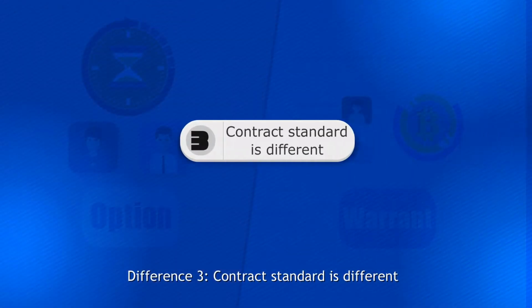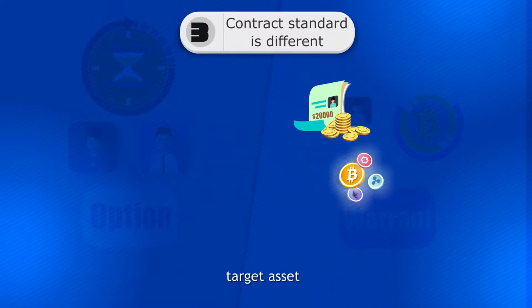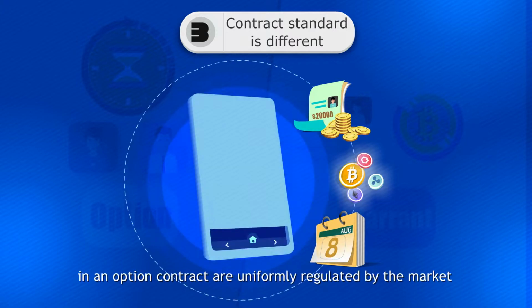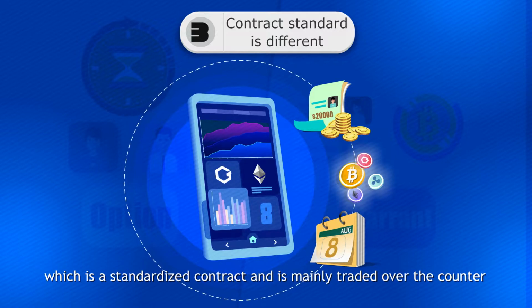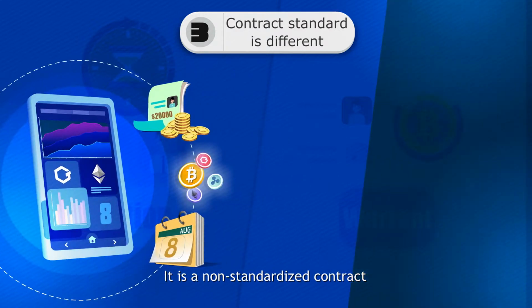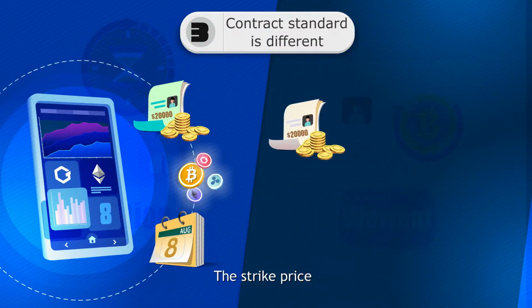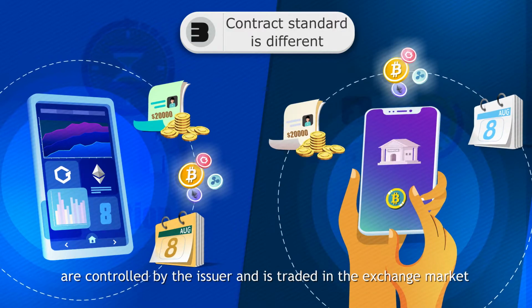Difference 3. Contract standard is different. The strike price, target asset, expiry date, etc. in an option contract are uniformly regulated by the market, which is a standardized contract and is mainly traded over the counter. The warrant is different. It is a non-standardized contract. The strike price, target asset, and expiry date in the contract are controlled by the issuer, and it is traded in the exchange market.